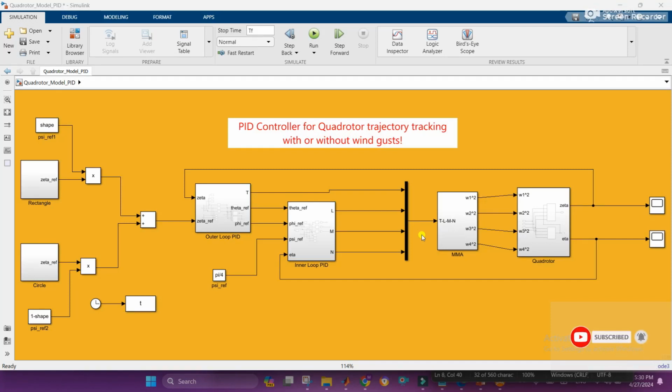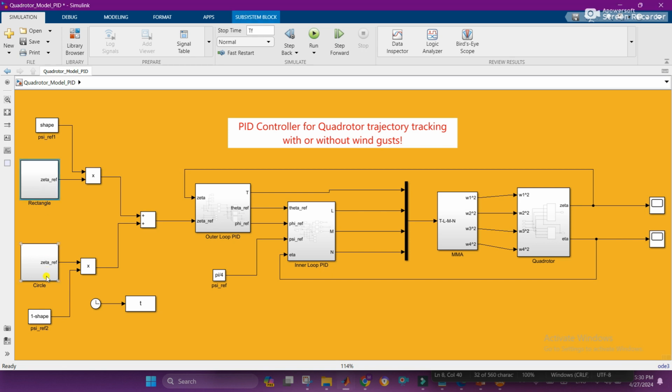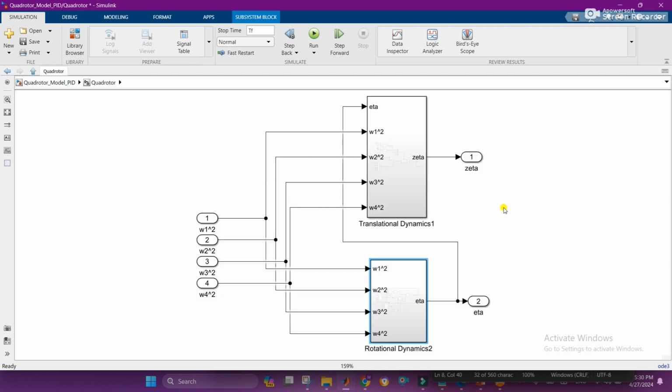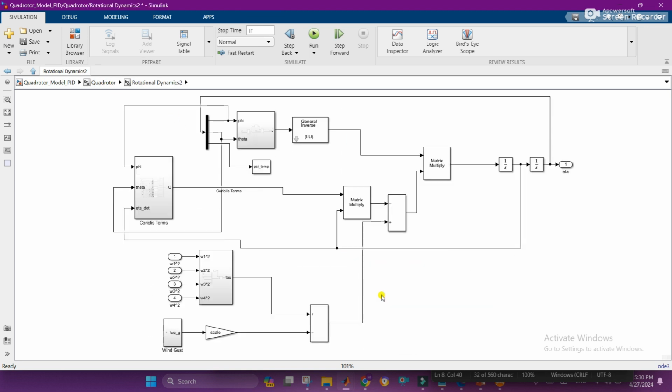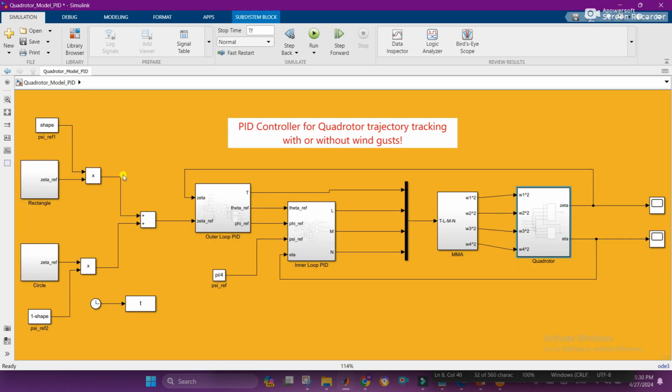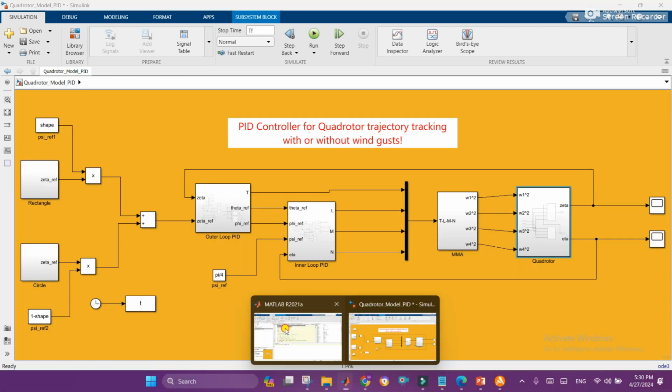So in this video we will see the PID controller for quadrotor trajectory tracking with or without wind gust. Here you can see that we have two types of trajectories: one is rectangle and the second one is circle. This is the outer loop of the PID controller, and this is the inner loop. Here you can see the quadrotor dynamics, in which translational and rotational dynamics subsystems are present, and this is the rotational dynamics. So let's move to the code and see the results.